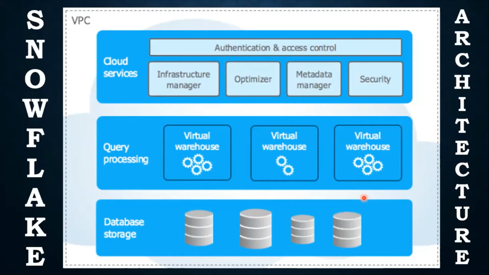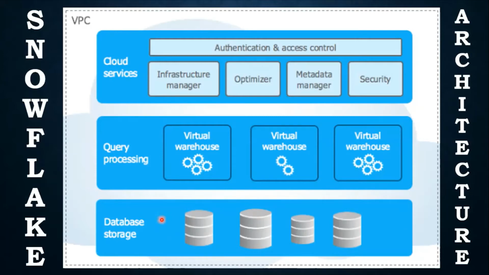As I discussed, Snowflake's architecture is a hybrid of traditional shared disk database architectures and shared nothing database architectures. Similar to shared disk architectures, Snowflake uses a central repository for persistent data that is accessible from all compute nodes in the data warehouse. Nothing but it stores the data in the database storage layer.